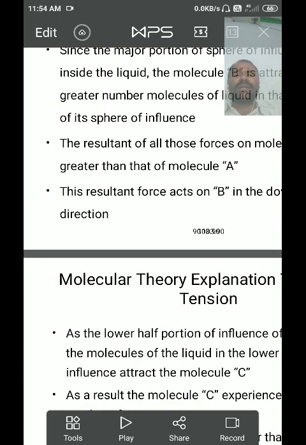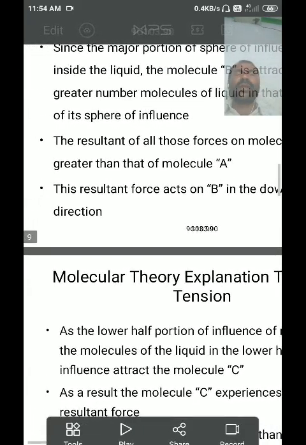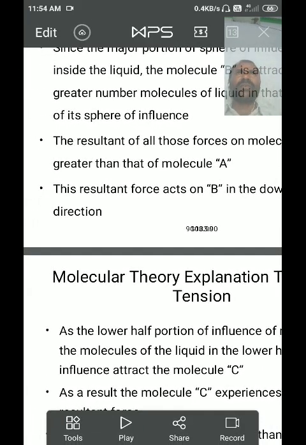The resultant of these forces on molecule B is greater than on molecule A, because the net force on molecule A is equal to 0, and molecule B is in contact with mostly water molecules and partially gas molecules.